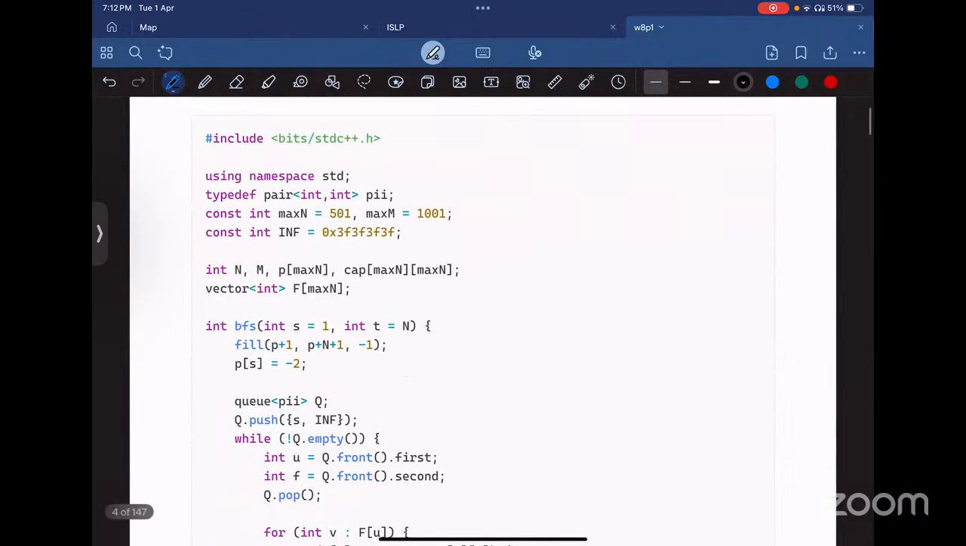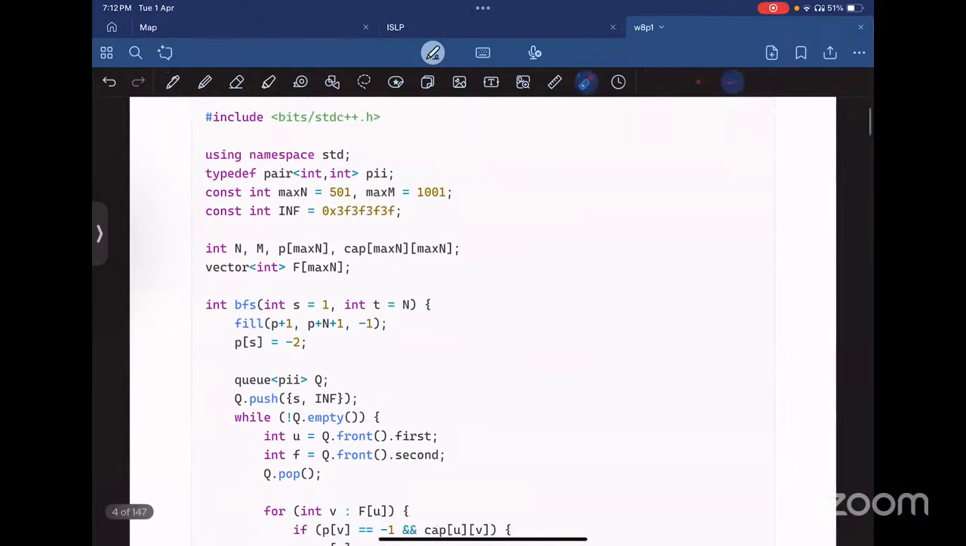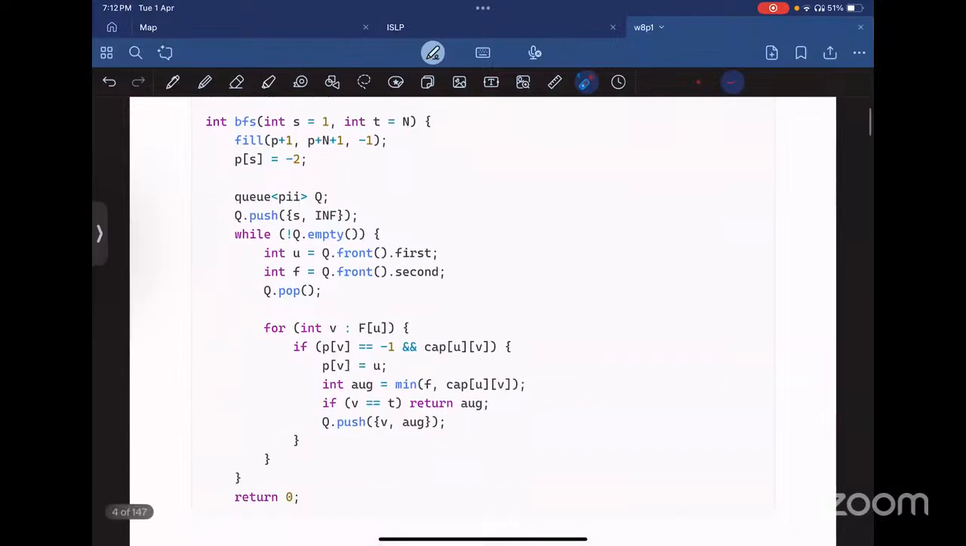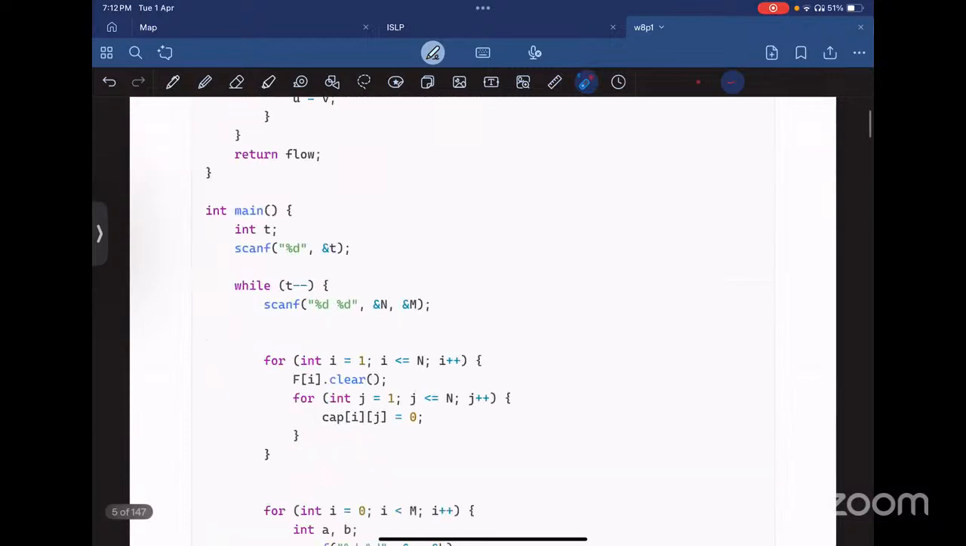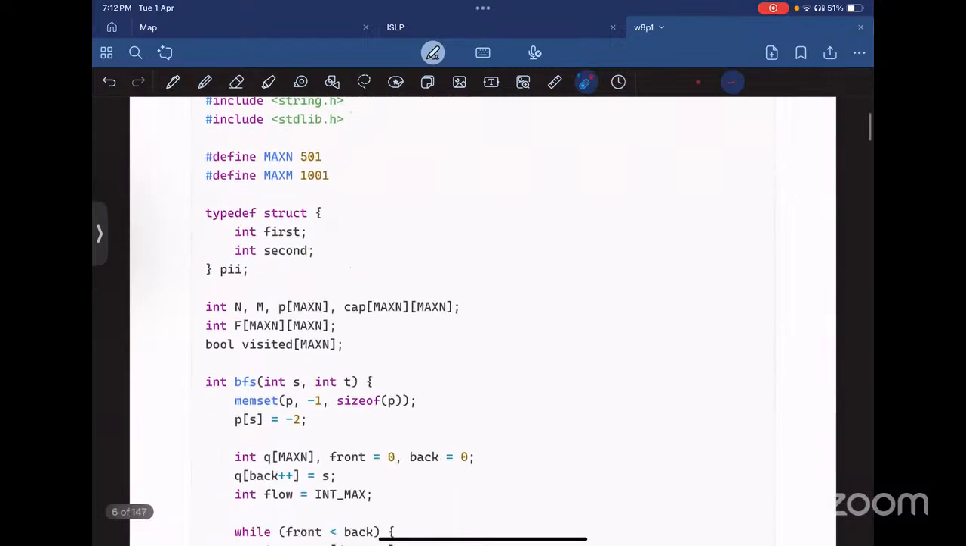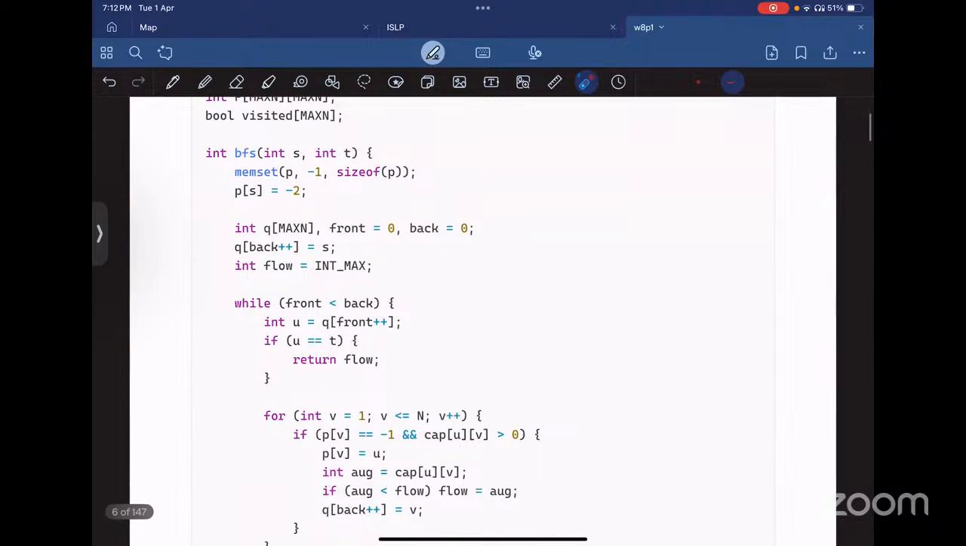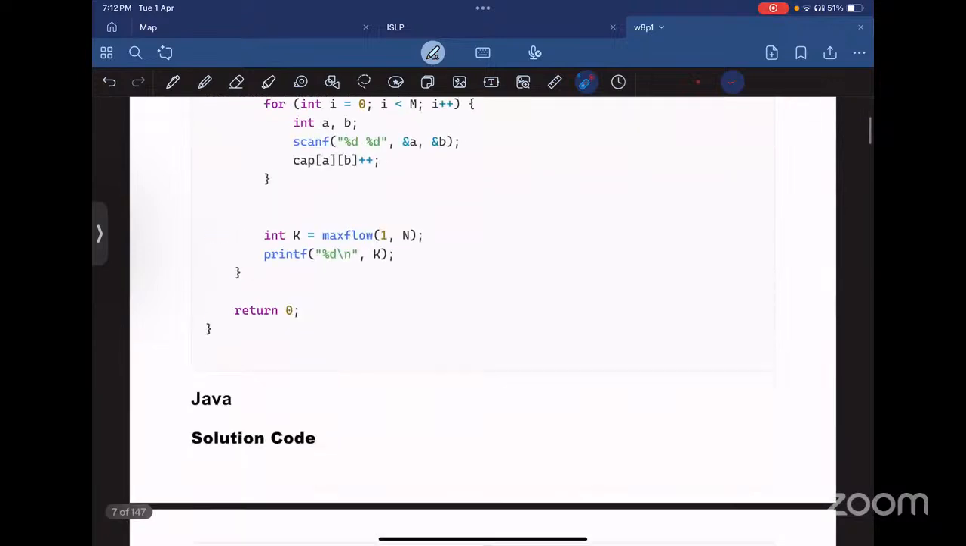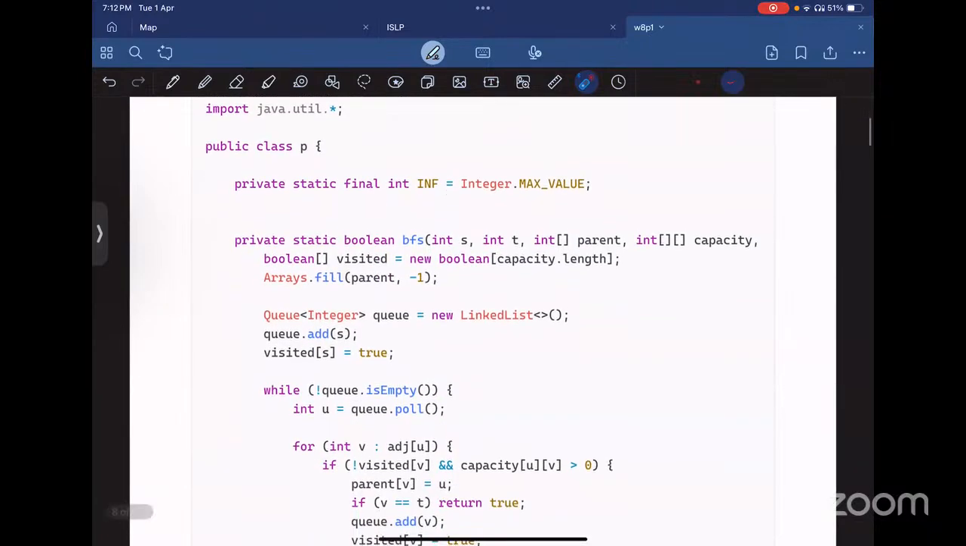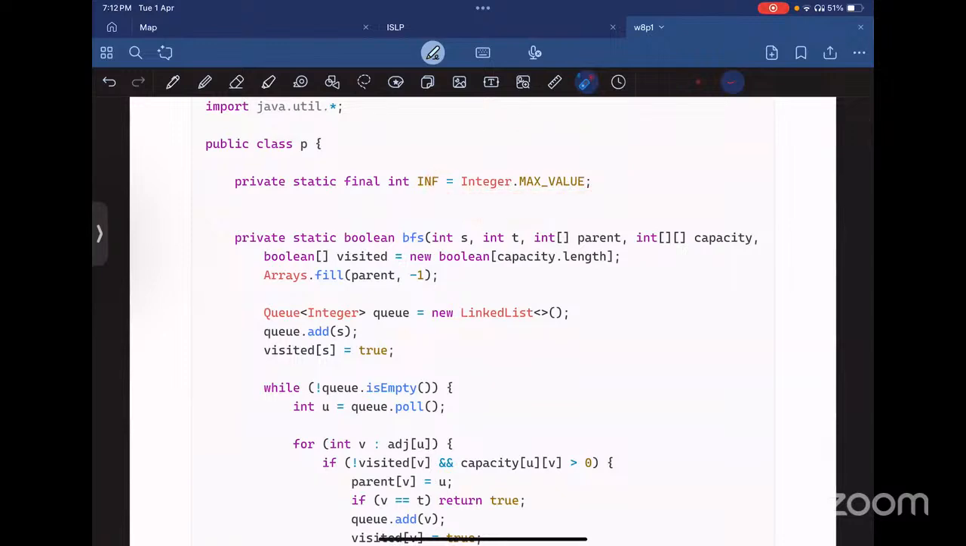The code is pretty much similar for other languages. It's just that we are defining the infinity here with this hexadecimal value, and the rest is the same for this one also. And for Java, we are using Integer.MAX_VALUE for the infinity.